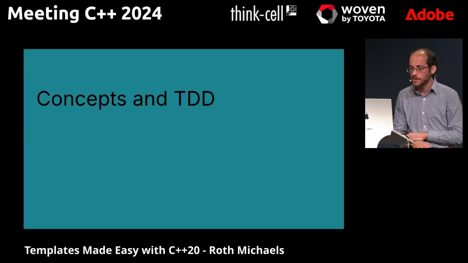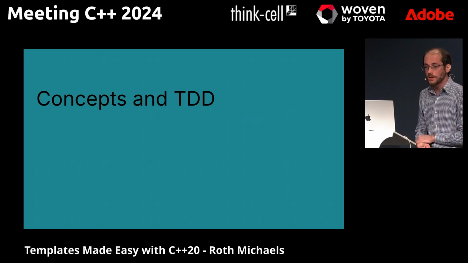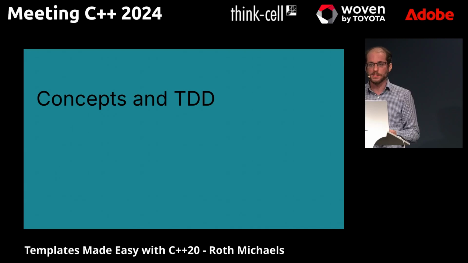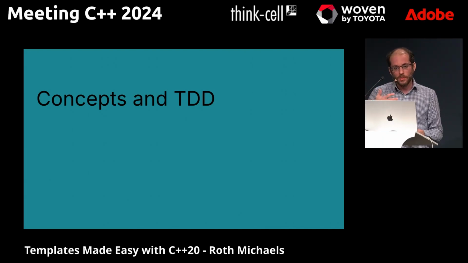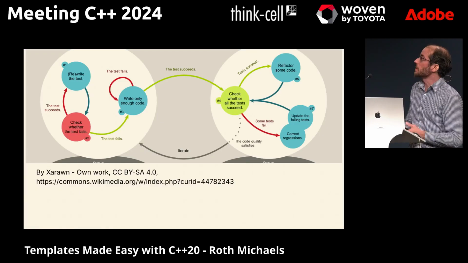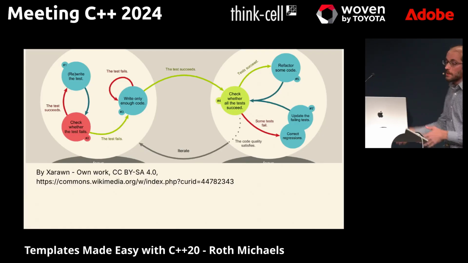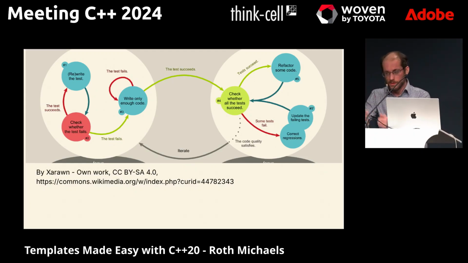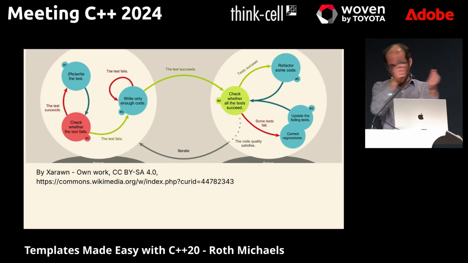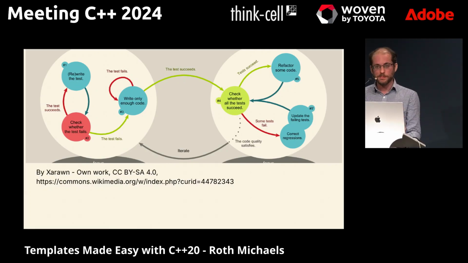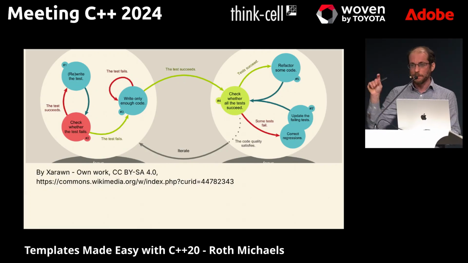And one last quick topic before we close. I want to talk briefly about how you can make sure you're using concepts correctly, or in a more useful and safe way, using TDD. So I'm not going to explain TDD, but normal TDD is this loop where you write a failing test, write the minimum amount of code, make the test green, and repeat. I'm suggesting when you're dealing with concepts and templates, you should add a few more steps in between.